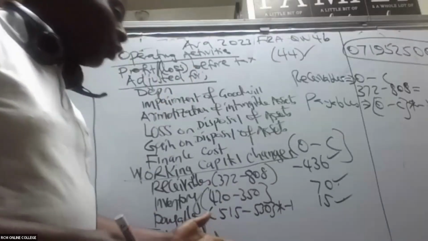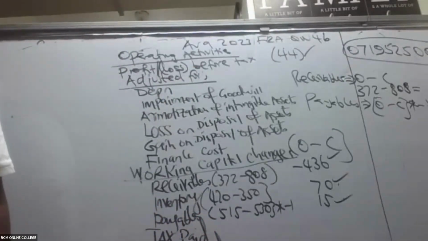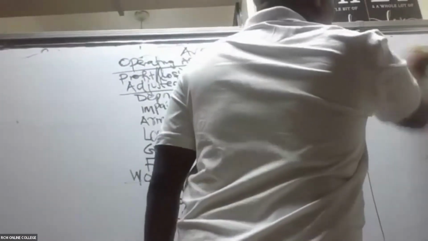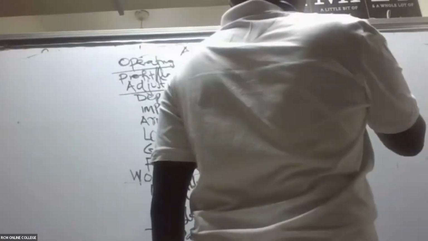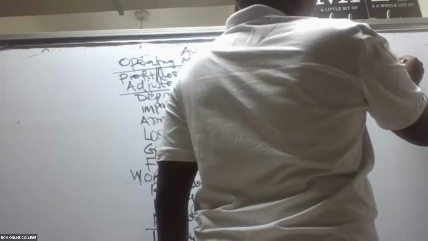I'll be able to go to the tax that was paid. So the tax paid, allow me to do the tax paid. Tax paid is not that easy, but we shall be able to tackle it very well. So for tax paid, we shall come here and look at the tax payable account.